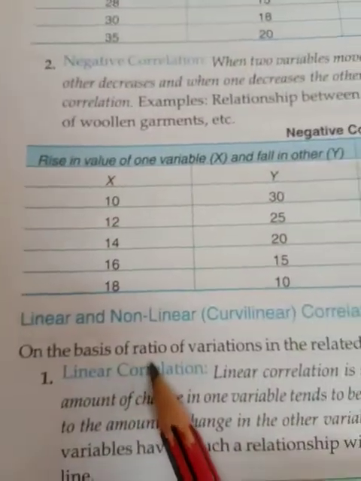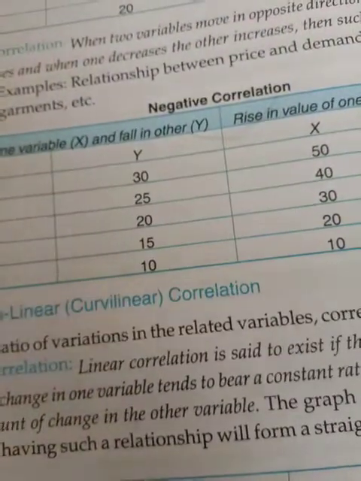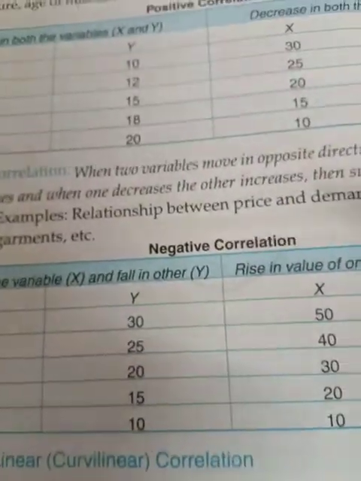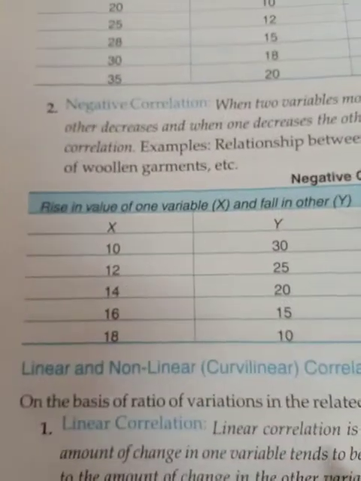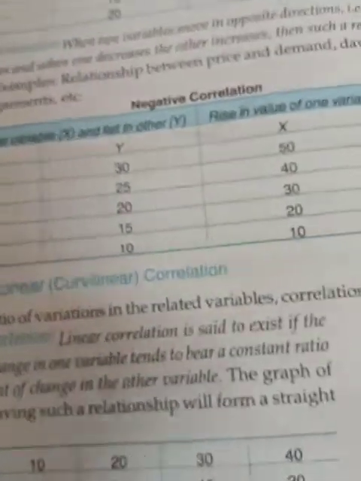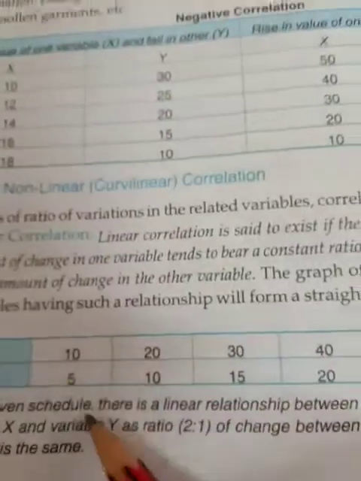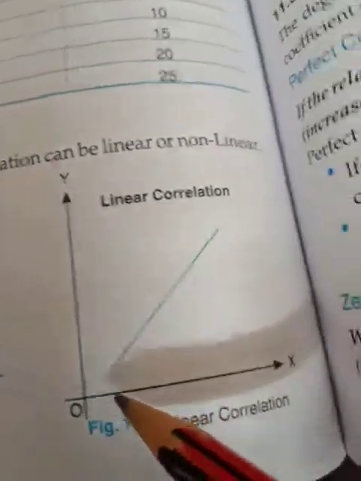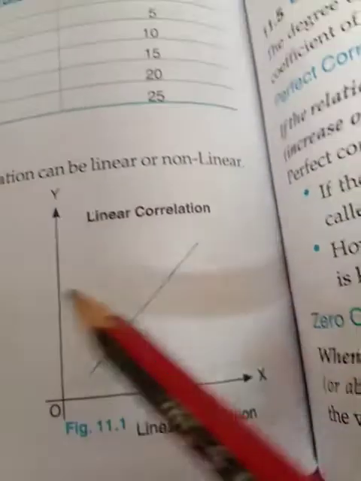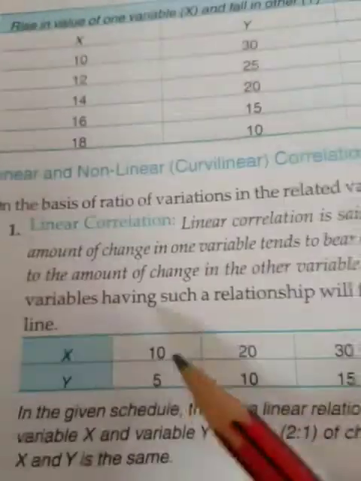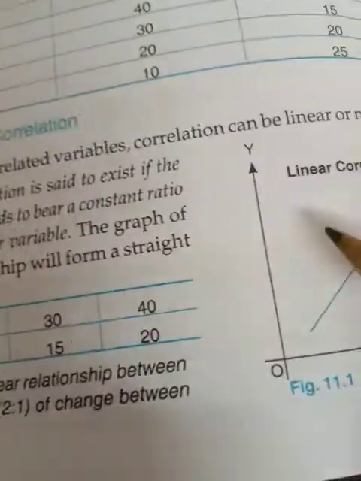So in this way you can identify positive or negative correlation. Now linear and non-linear correlation. Linear correlation is when you take one variable on the x-axis and the other on the y-axis, and then make a straight line after taking all the points, like at 10 you take 5, and likewise you make the line.